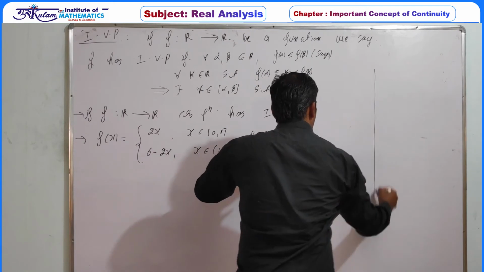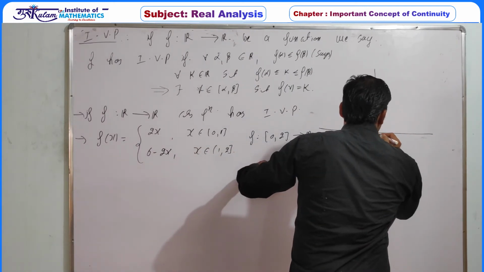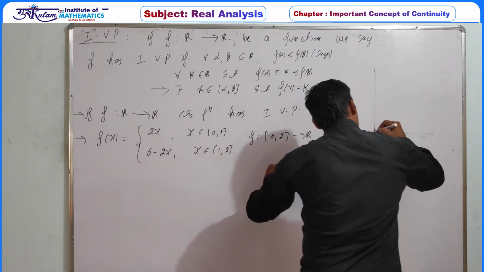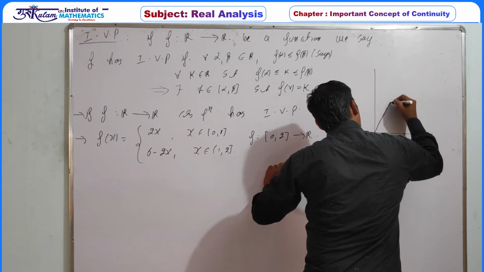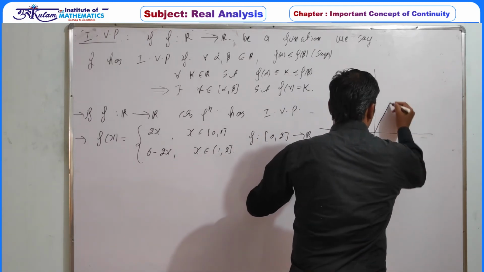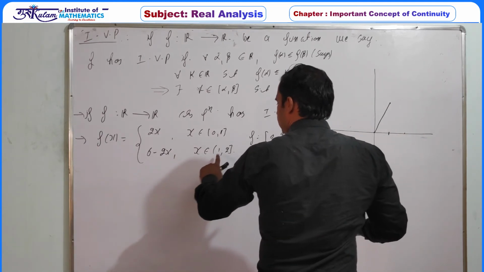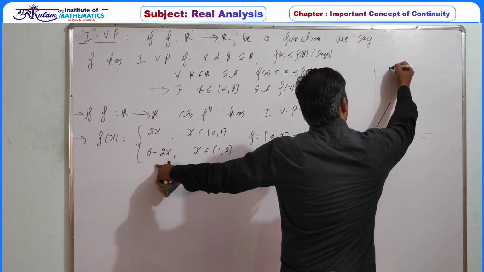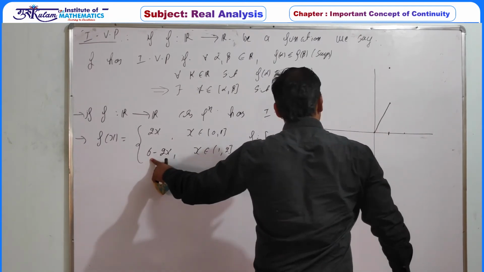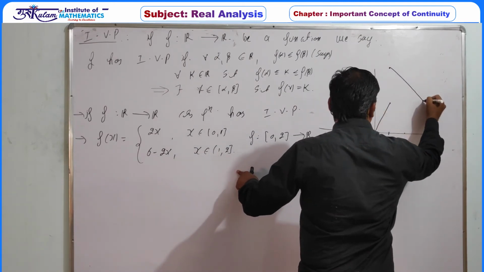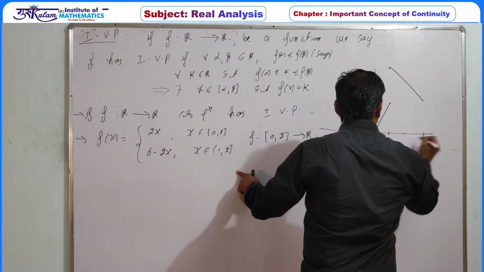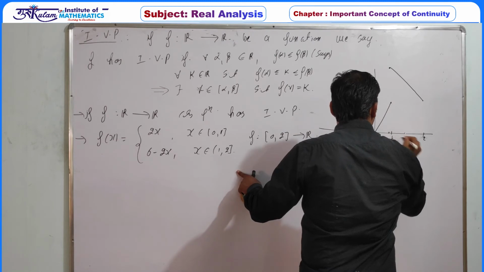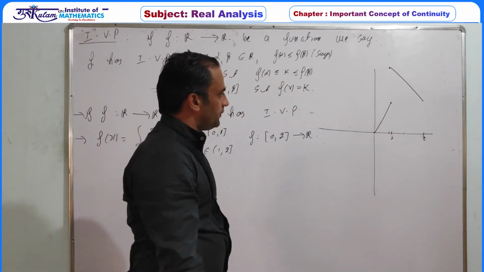So let's draw the graph of this function. Between 0 to 1, this function is representing f of x equal to 2x, a straight line passing through the origin with slope 2. And between 1 to 2 this is 6 minus 2x. So at 1 this value is tending to 4, at 2 this value is tending to 2. So basically this point is 1. So this is the graph of f.